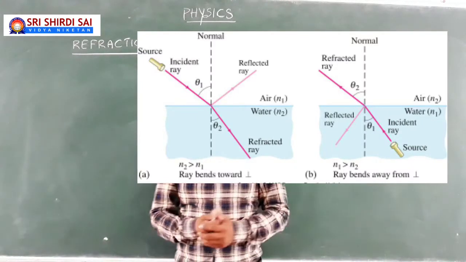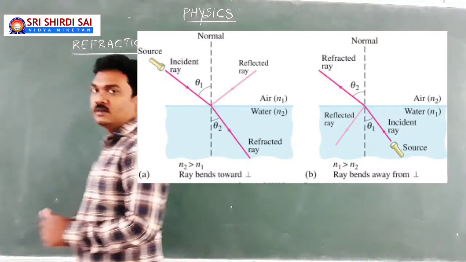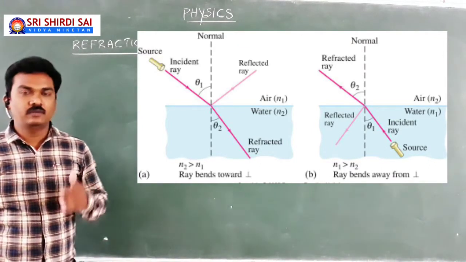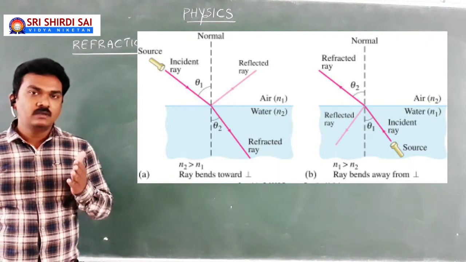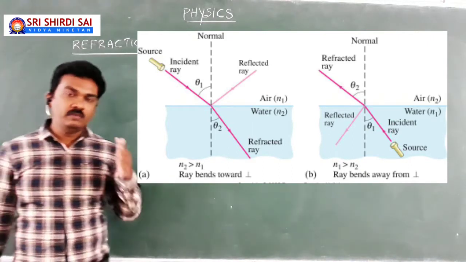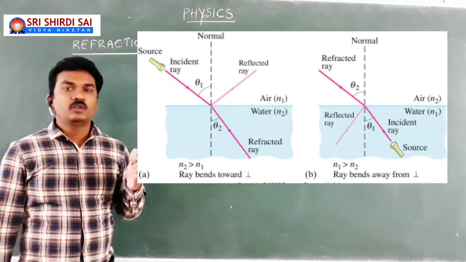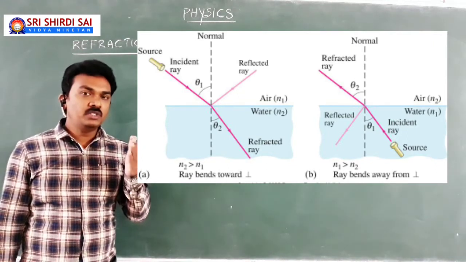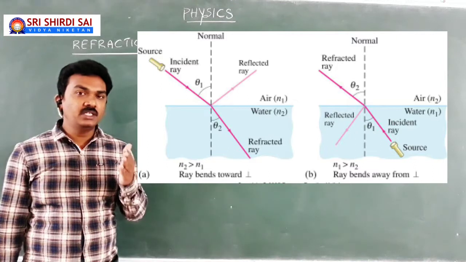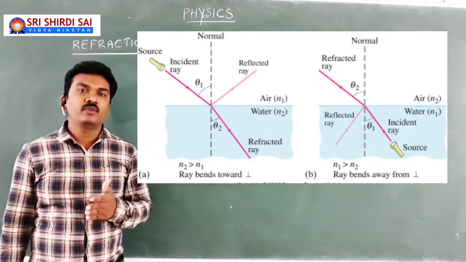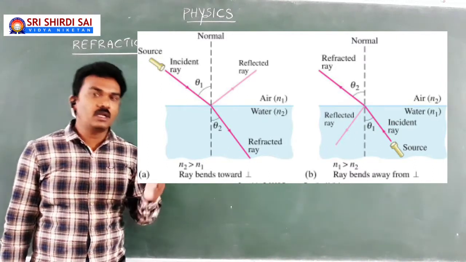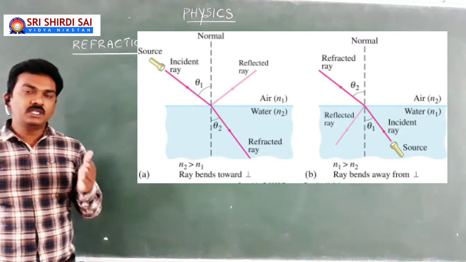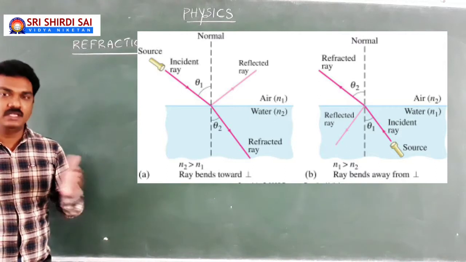So, hope you have gone through the earlier class where we have entered into the concept of refraction of light. When a light ray is traveling from one medium to another medium, due to the change in the speed of light, it is going to take a deviation at the interface of the two media, bending either towards the normal or away from the normal. This property of light was introduced as refraction of light.